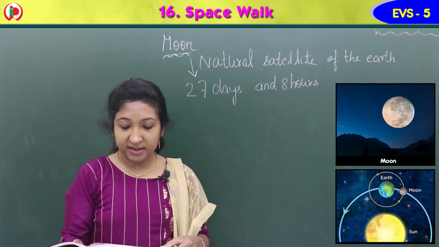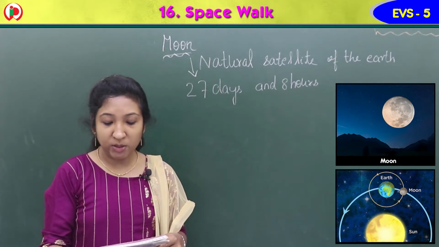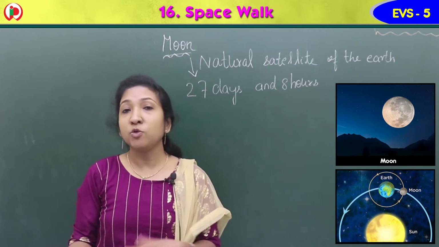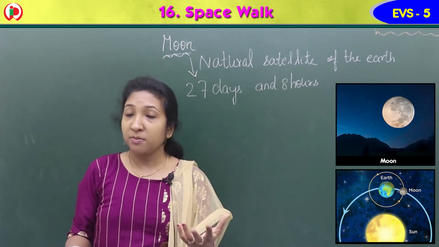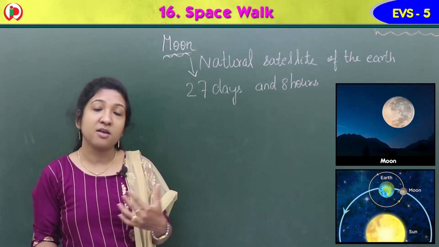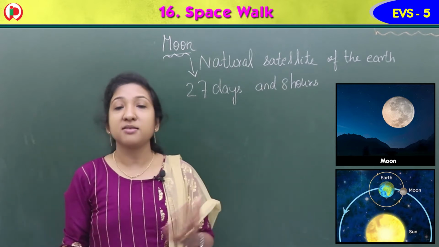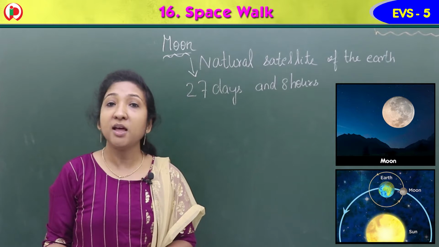As the moon has no air or water on it, it is unsuitable for any life form. Many astronauts have gone to the moon to check whether there is any chance of life, but unfortunately no air, no water, so it is difficult to live on the moon.